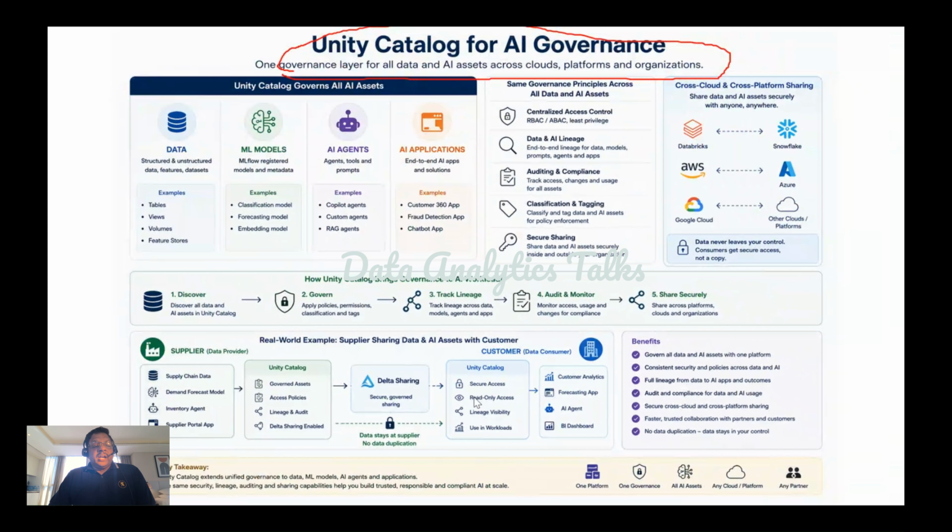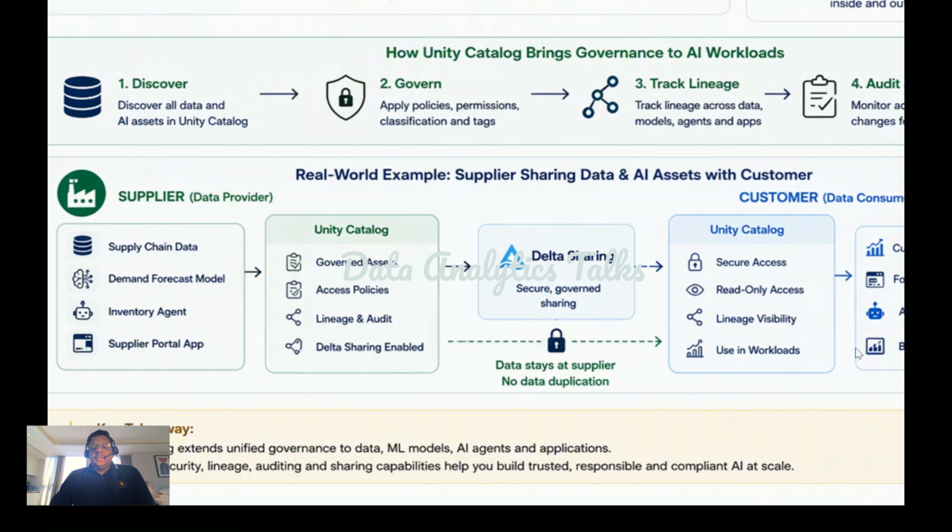Okay, what are the real world scenarios of sharing? Okay, so let's consider a supplier and customer scenario. Imagine a supplier organization owns supply chain data, demand forecasting model, inventory agents, supplier applications. All of these assets are governed by Unity Catalog. The supplier then uses Delta Sharing to securely share selected asset with the customer.